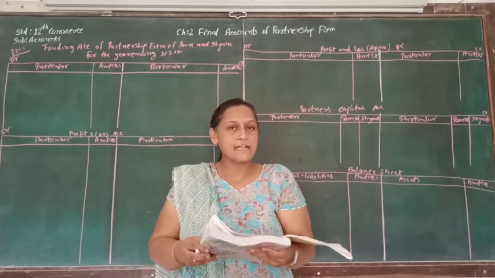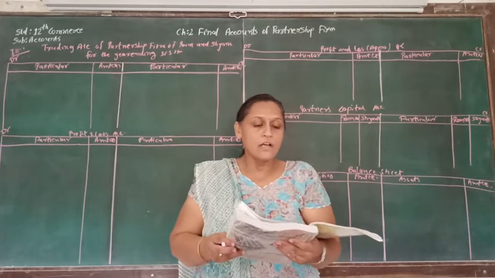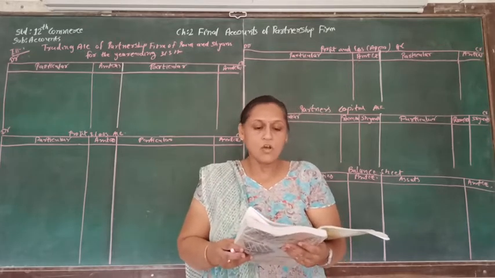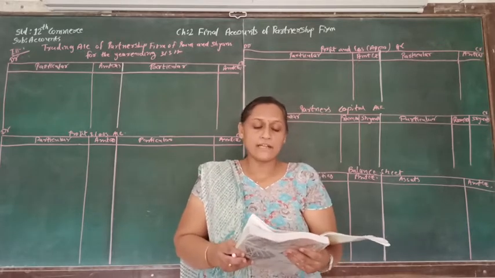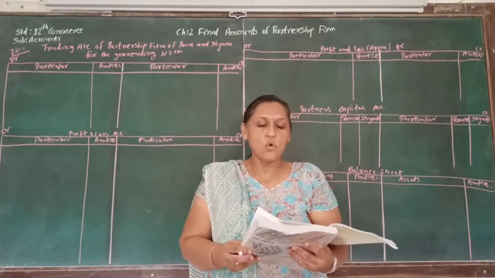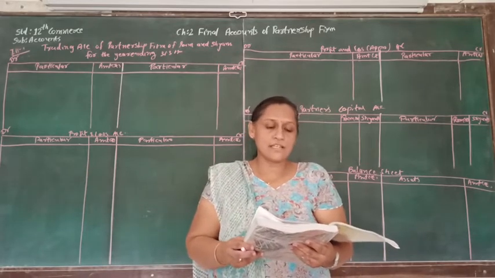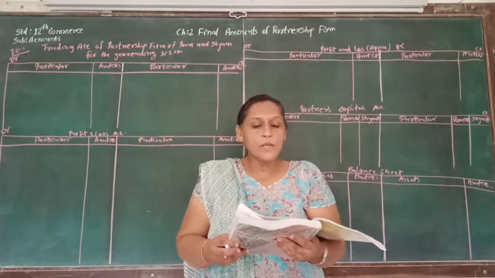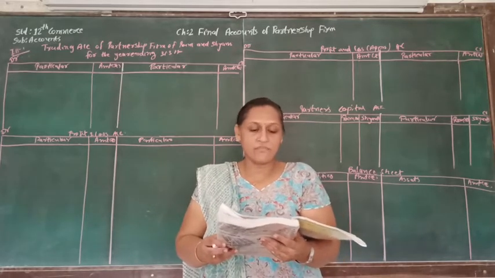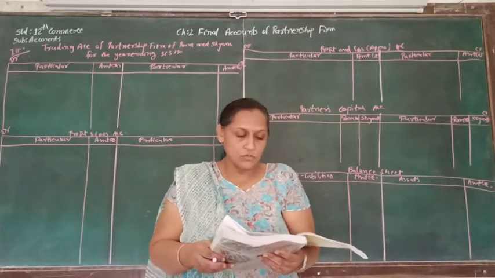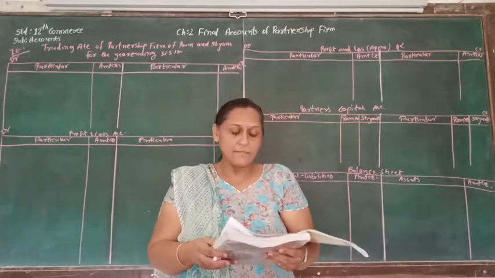Okay, let's start illustration number 1 where Ram and Shyam are the partners of the firm sharing profit and loss in the ratio of 6:4. From the following trial balance dated 31st/3/17 and adjustment, prepare annual account of partnership firm. So here trial balance is given to us, and again we can see the adjustment.